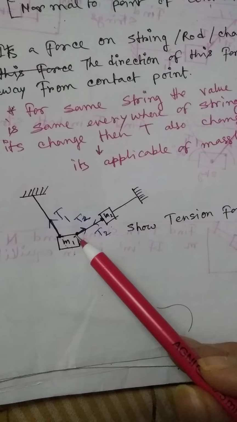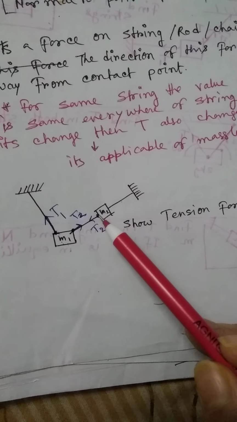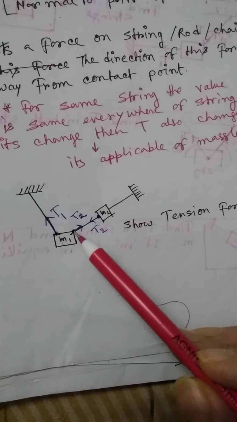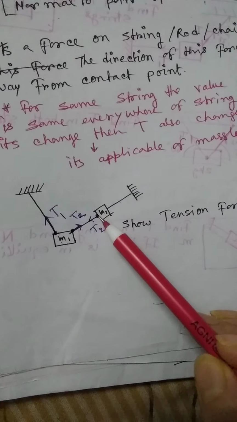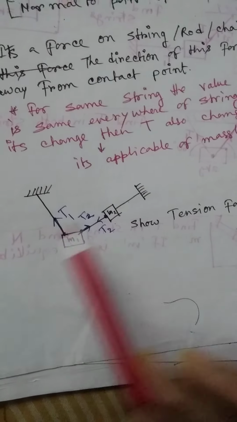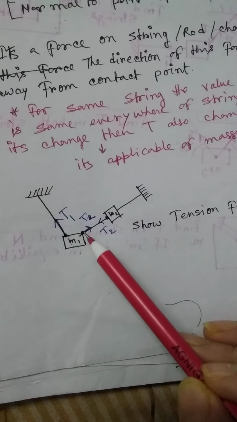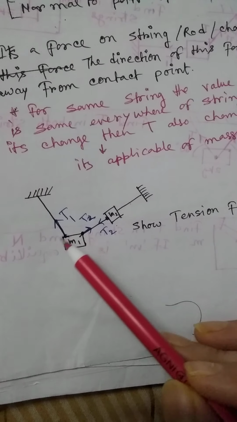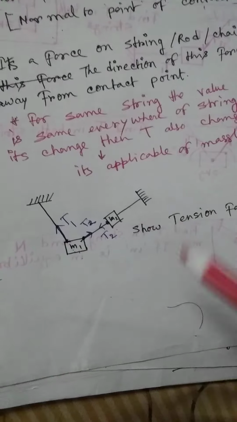But this is a single string, no masses exist in between, right? So the tension from this point to that point cannot change, the tension is similar. But here this string and this string are separated by this mass, that's why the tension will change.